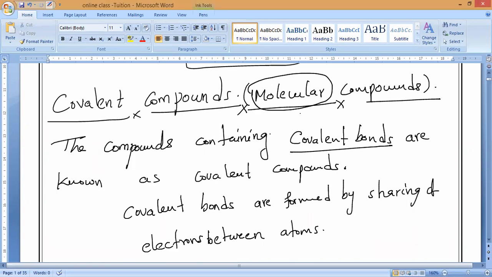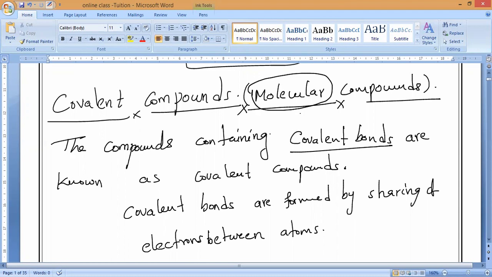So for covalent compounds, in class 9th you may remember we calculate molecular mass. Do you remember, guys? Molecular mass. Yes, sir. That is for these compounds only. If we go to ionic compounds, we calculate formula unit mass.